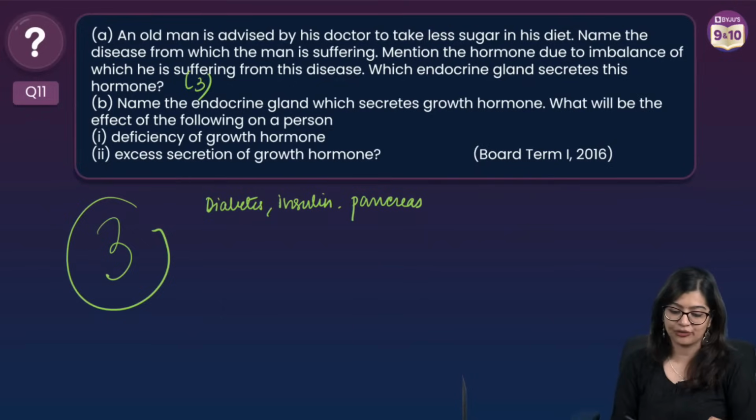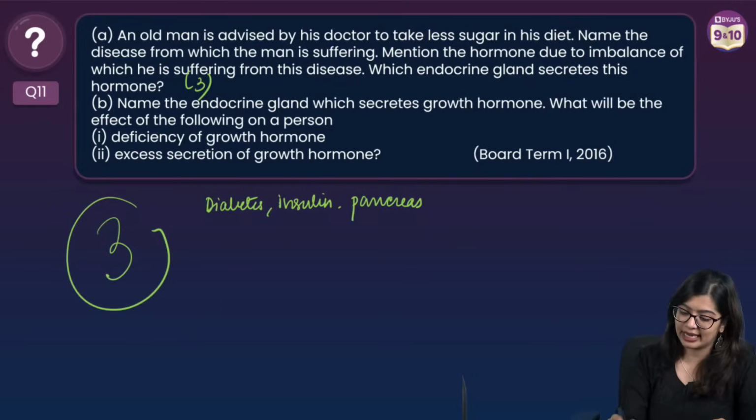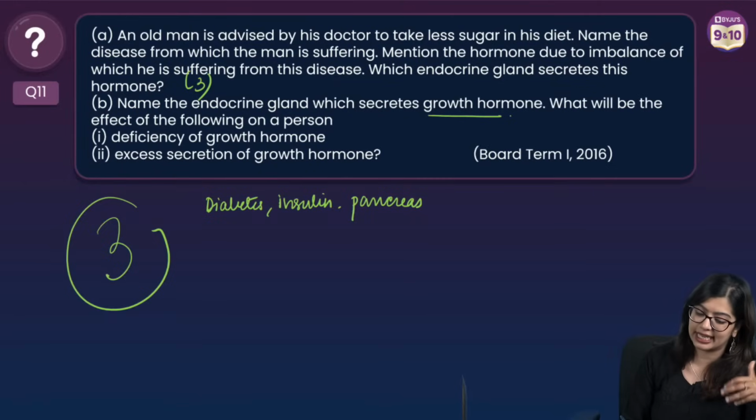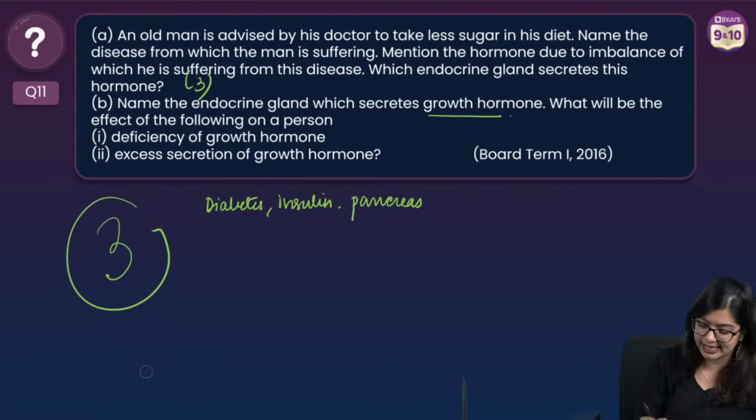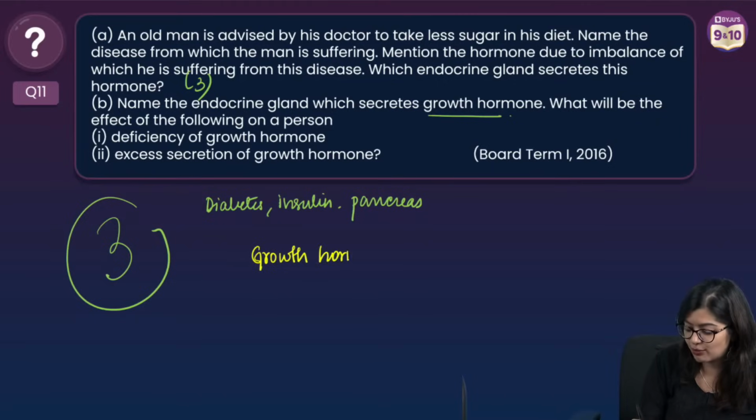Now the second part of it says, name the endocrine gland which secretes the growth hormone. What will happen to a person if there is a deficiency or excess? So which endocrine gland secretes the growth hormone? Growth hormone is produced by which endocrine gland? Can you tell me? Yes?